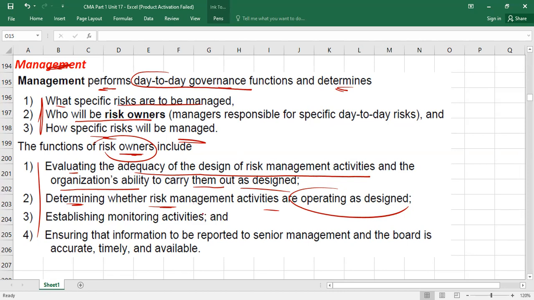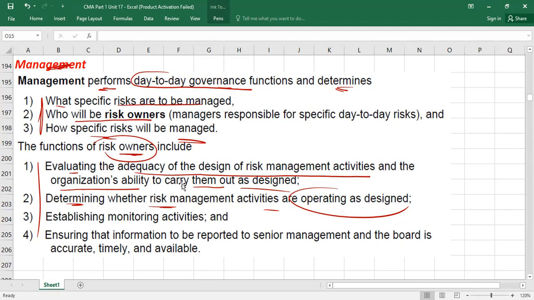Then what? He will also check whether people are following policies or not. Policies and procedures can be designed, but are people following those policies and procedures or not? So he will also ensure that risk management activities are operating as designed. First step, what is ensuring? Risk management design is there. Second step, what is ensuring? They are operating as per design.